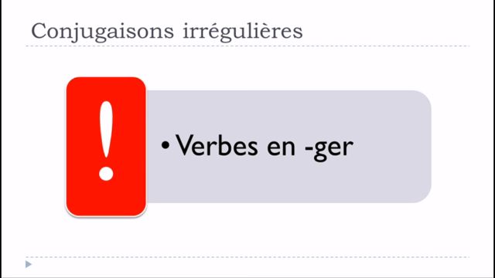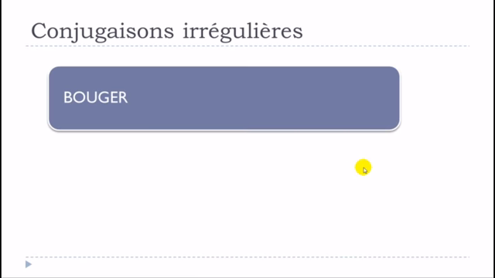I mean, for the endings, it won't be really a problem, but for some subgroups we will have some modifications, and this is one of the subgroups that we will talk about, verbs ending with GER, and we'll see the reason why we've got these modifications.